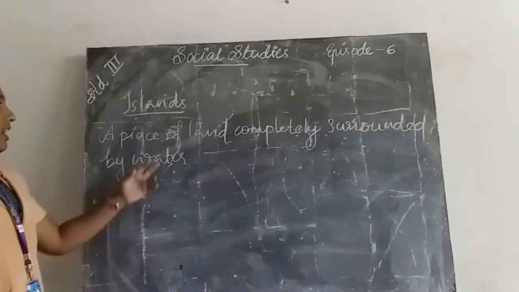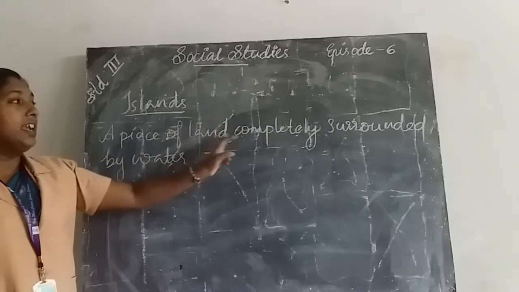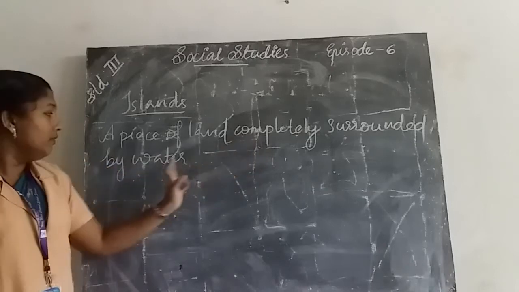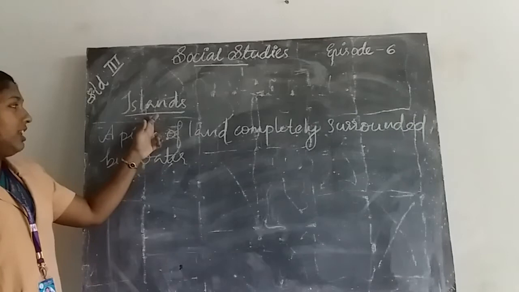Once again, what are islands? A piece of land completely surrounded by what? Water. Completely surrounded by water are known as islands.